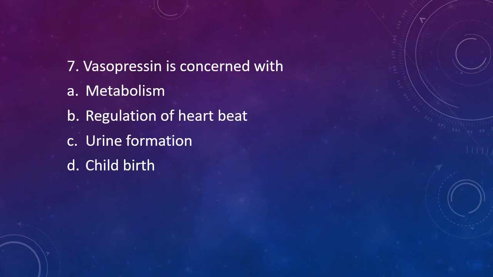Question number 7. Vasopressin is concerned with metabolism, regulation of heartbeat, urine formation, childbirth. Vasopressin, also known as ADH, is concerned with. Correct answer is option C, that is urine formation.